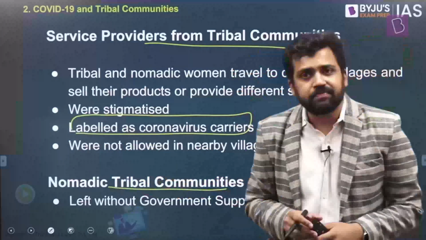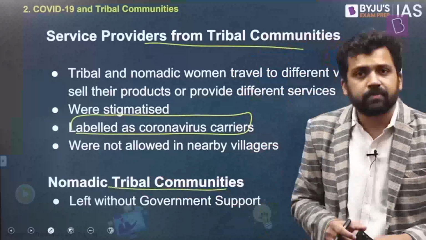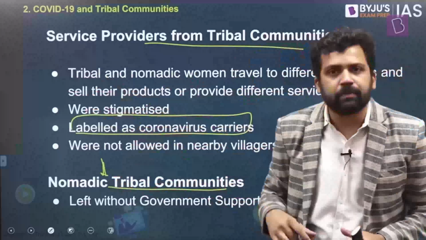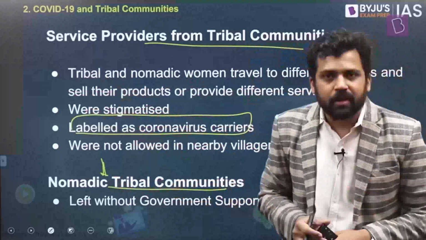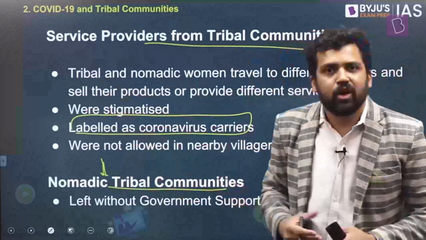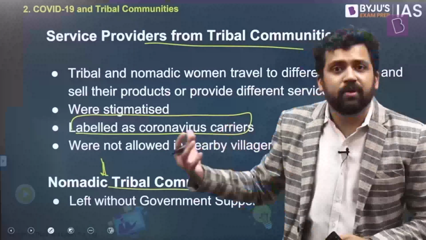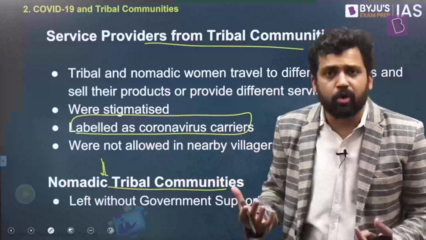Many of the nomadic tribal communities were left with no government support. Nomadic tribal communities are those which move from one place to another. They don't have any fixed place. When you are moving from one place to another, you will find it difficult to avail different kinds of government services. You might not have the right kind of documents. These people were taking up different kinds of occupations. Wherever they go, they find some economic opportunity and take it up.